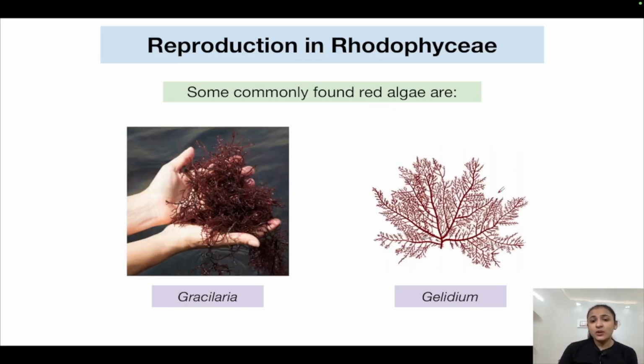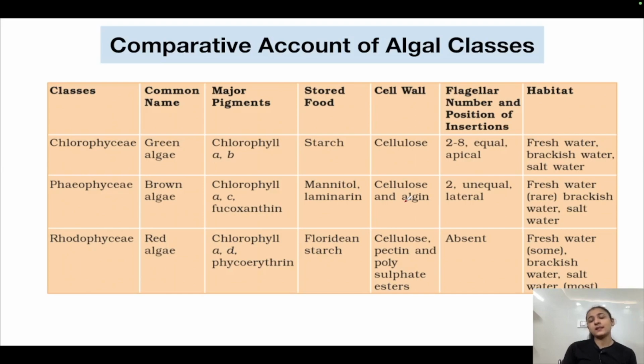Gracilaria and Gelidium are used in the production of agar, which is used commercially. Why is it used commercially? In the growth of microbes and in making ice creams and jellies. The algae is taken and boiled, and then agar is extracted from it. So agar is obtained from both Gracilaria and Gelidium. These were examples of some commonly found red algae.